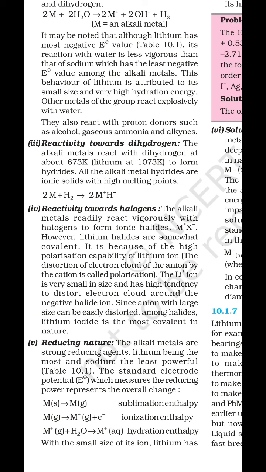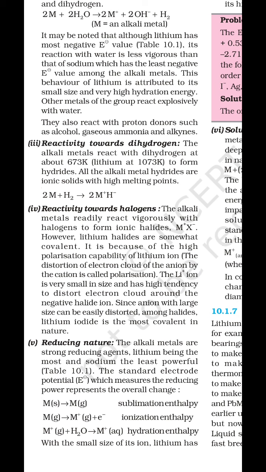Now write down that polarization depends upon two factors. One is the size of the cation: the smaller the size of the cation, the greater will be its tendency to disturb the electron cloud of the anion. So, smaller the size of the cation, greater will be its polarizing power.